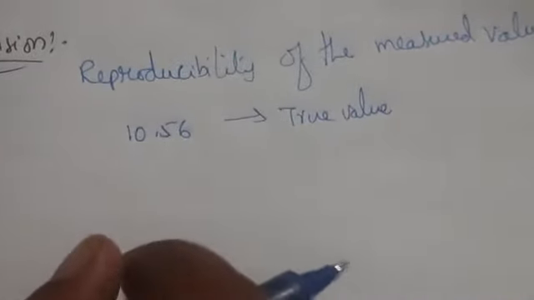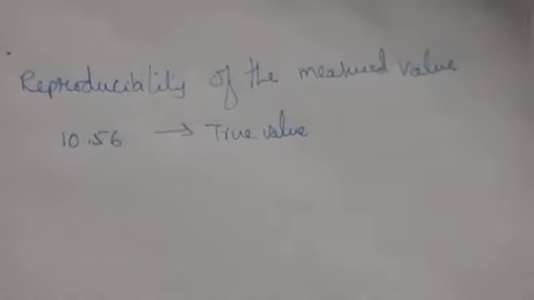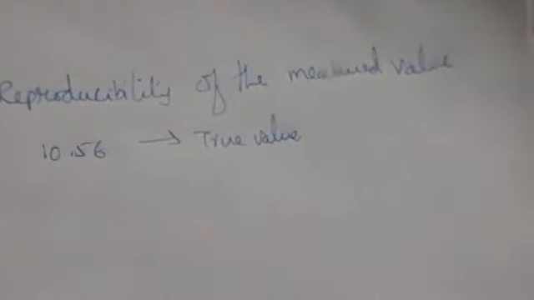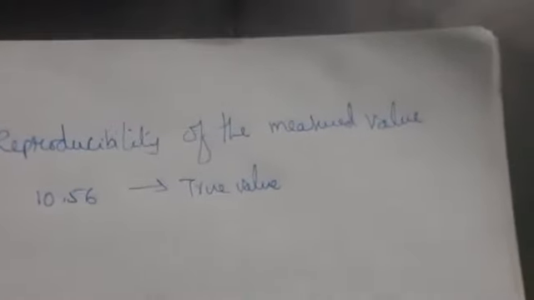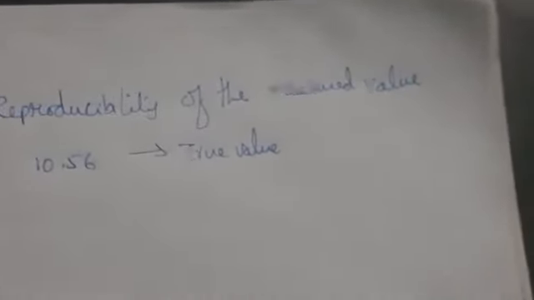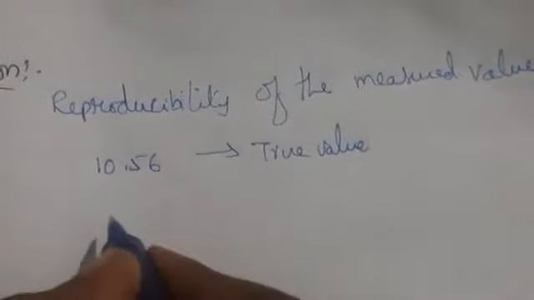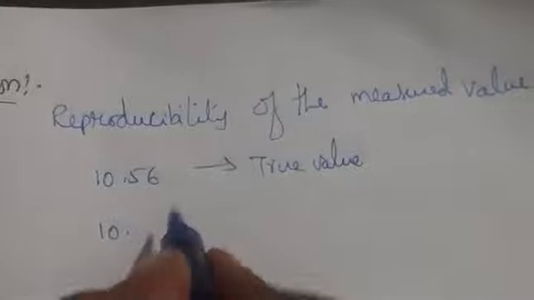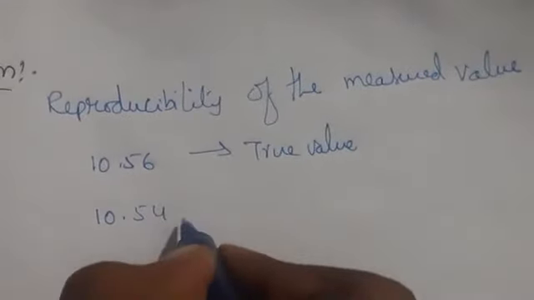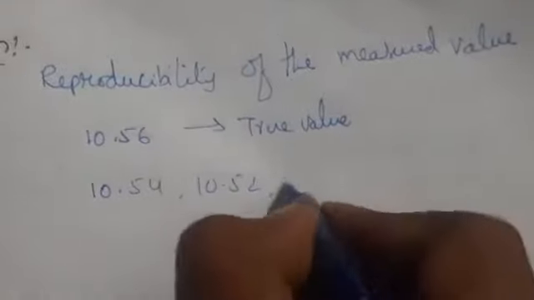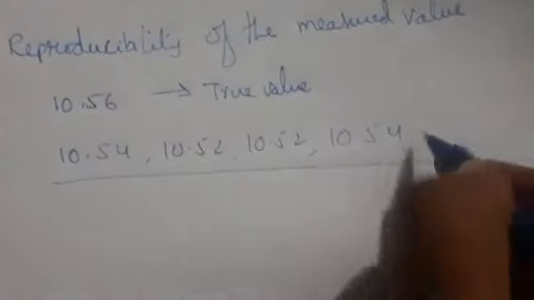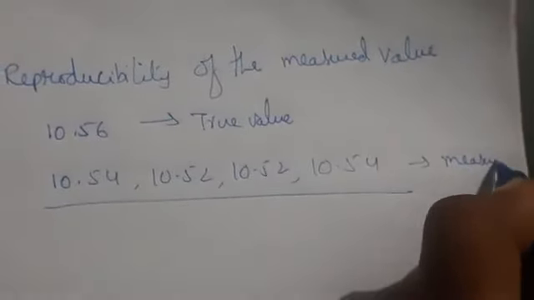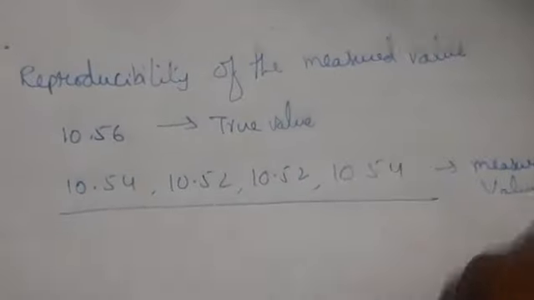After doing measurements, if you do titrations, let us take an example. When you do titrations, what happens? One time you will get one value. When you repeat the titration, you will get another value. Again, if you repeat it, another value. So for this true value, the measured values I have got are 10.54, 10.52, 10.52, 10.54. So like this the values are repeating. This is the measured value.